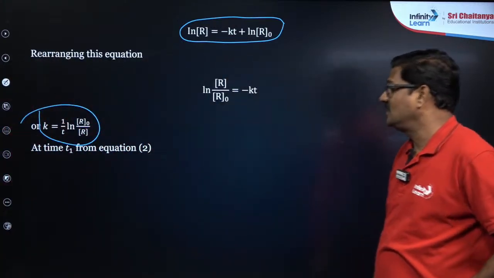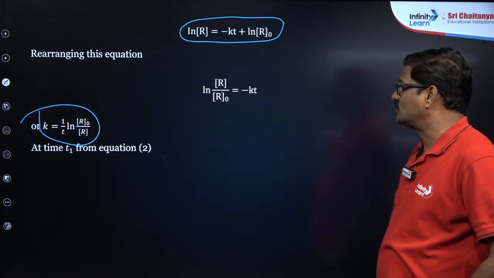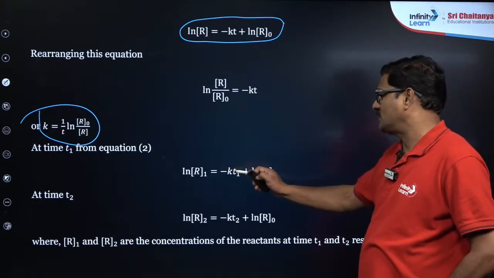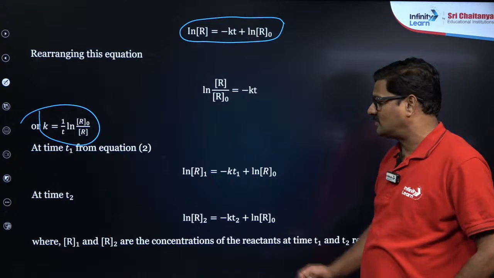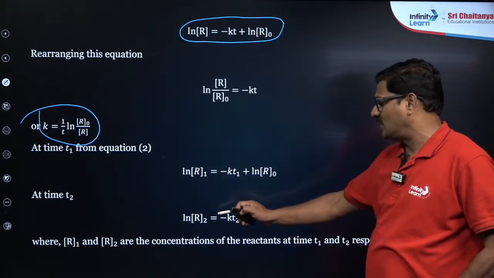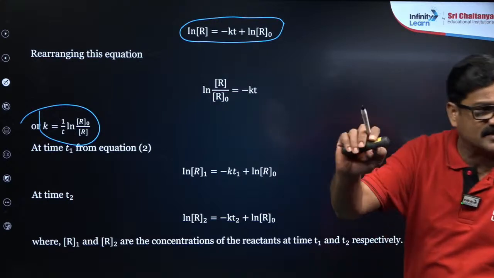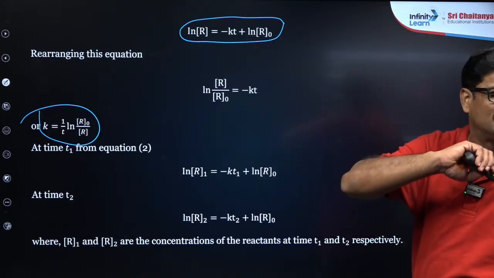You can also say at the time t1, from equation 2, ln R1 is equal to minus k t1 plus ln R0. At time t2, ln R2 is equal to minus k t2. K does not change. Indraja, k does not change.